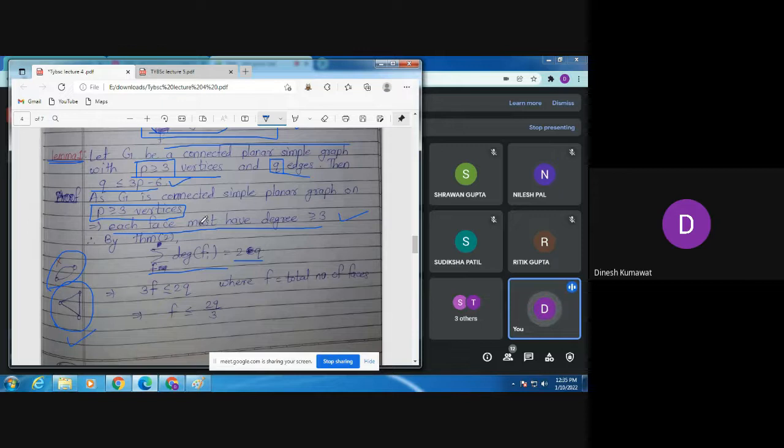Now, the degree of Fi is at least 3, so we can say 3F is less than or equal to 2Q, where F is the total number of faces.